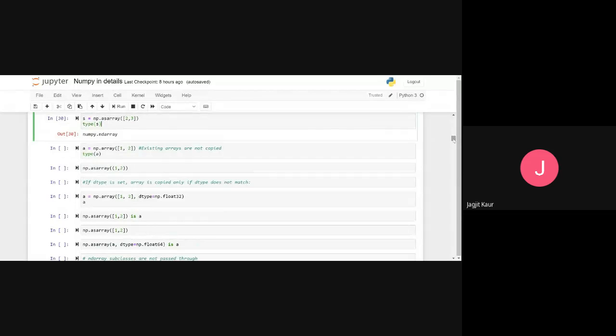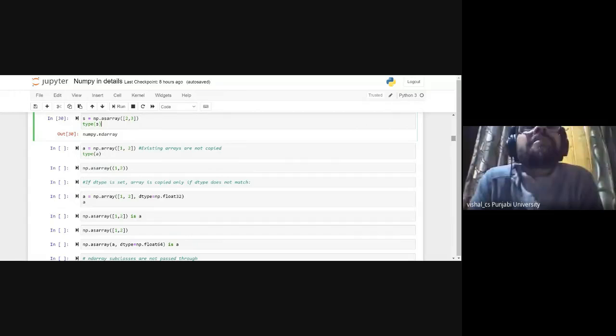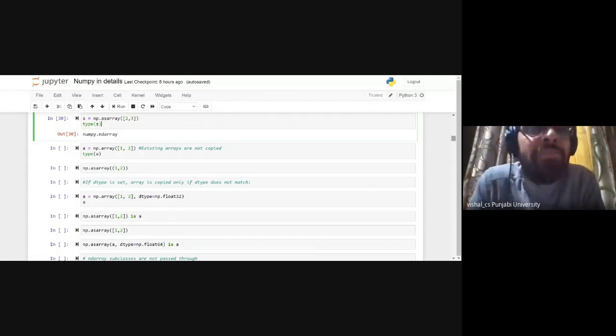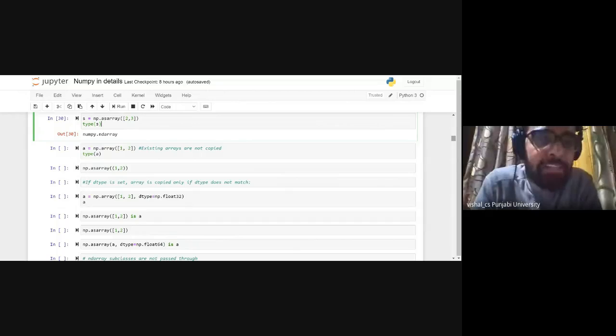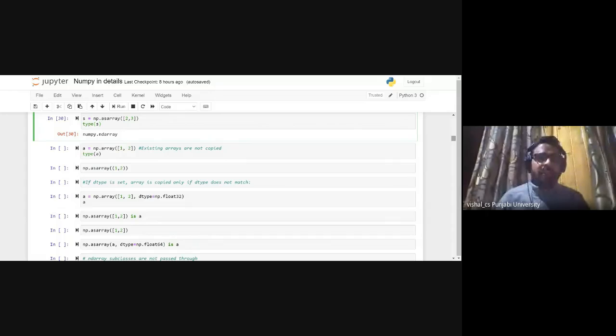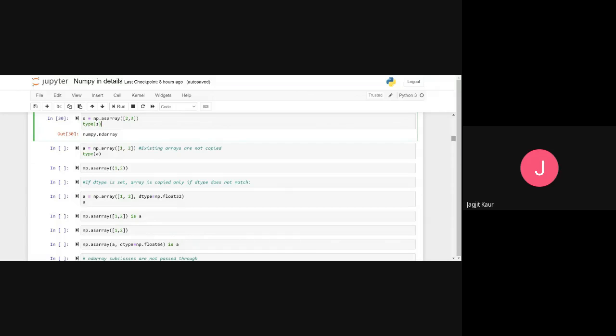Sir, it also converts a list into the matrix. Okay. Why is there a need of this matrix function if we already have that array function that is doing the same thing? You kindly Google that and let me know tomorrow. Okay, sir.